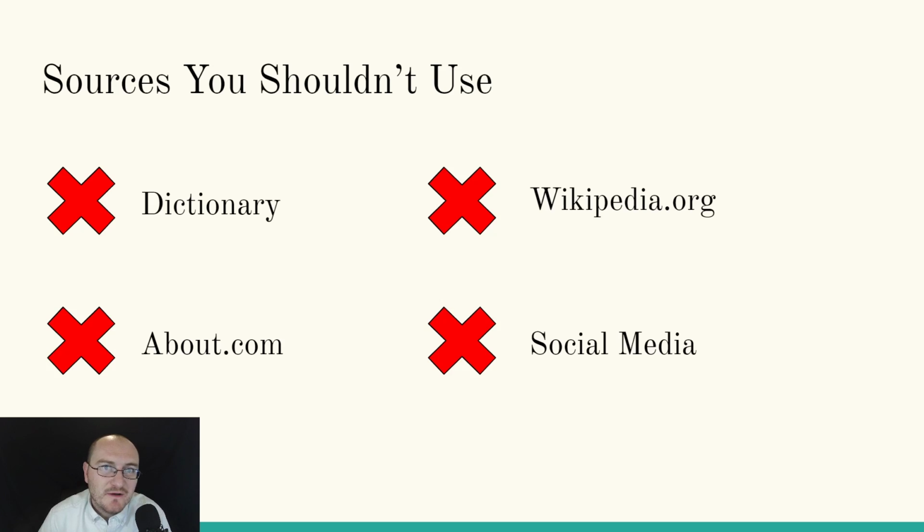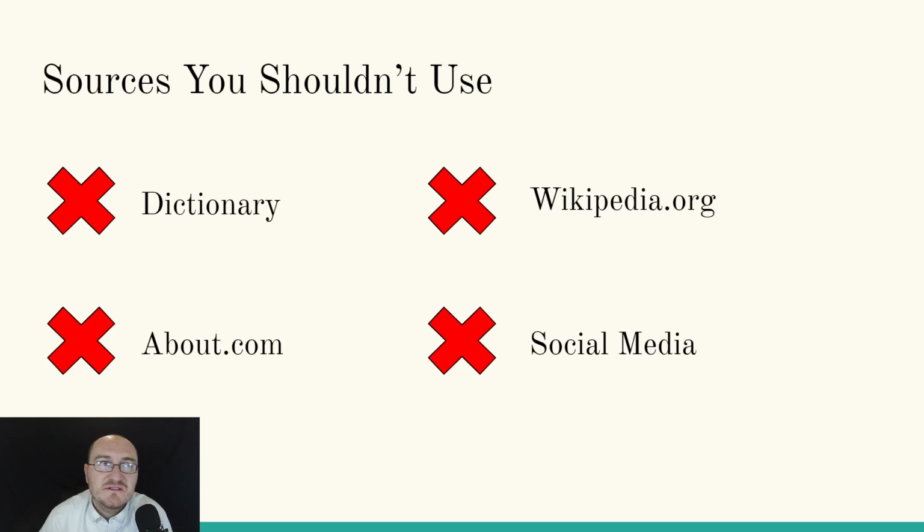Now, the information you find on Wikipedia is probably accurate and reputable because Wikipedia has an editing policy where people are actively editing Wikipedia pages right now. But you can't use it as a source for your research paper because it's not a primary source. It is a meta resource, meaning it's a resource that collects information from other primary sources.